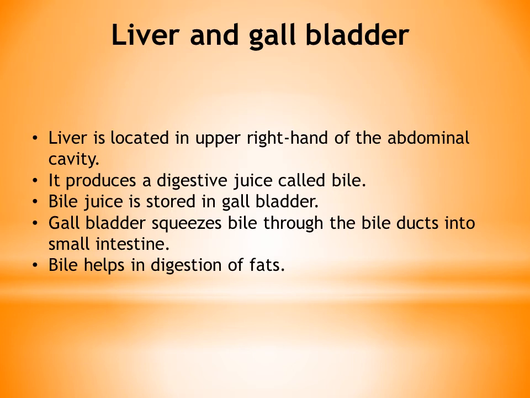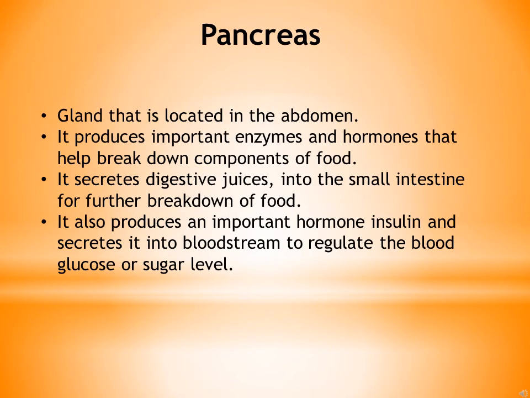So children, this is very important for the digestion of fat component of our food. Then pancreas, it is a gland that is located in the abdomen, and it is again very important for the digestion of food in human beings. It produces important enzymes and hormones that help to break down components of food. It secretes digestive juices into the small intestine for further breakdown of food.